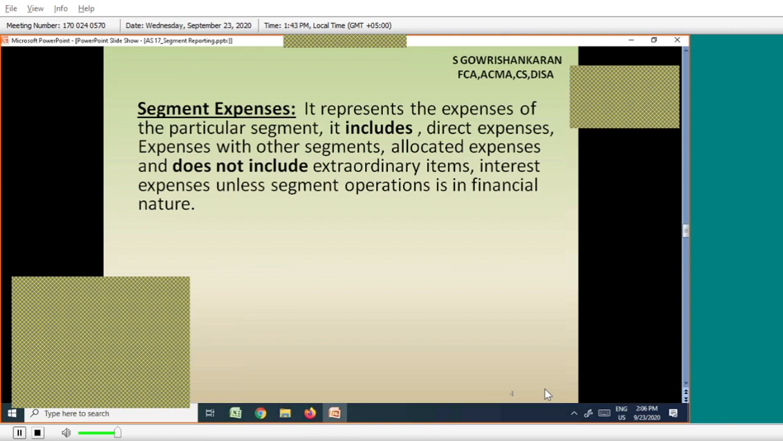But if my business itself is a financial company, an investment company, whatever interest is paid to my customers and whatever dividend is paid to customers is my expense, because my business is financial in nature. Okay.